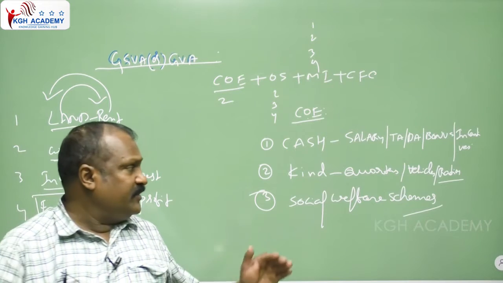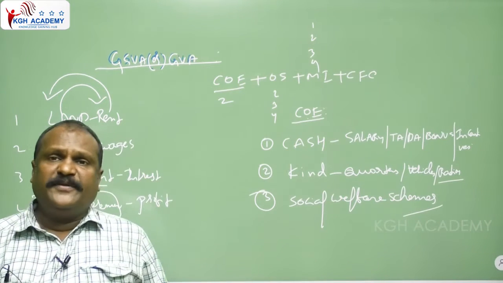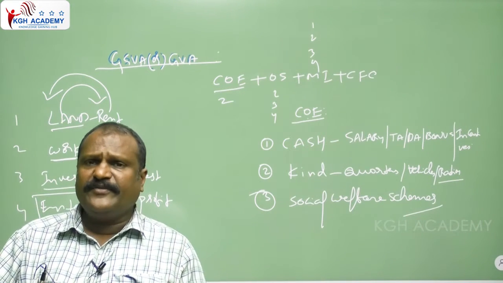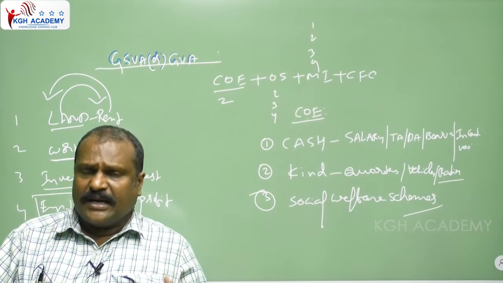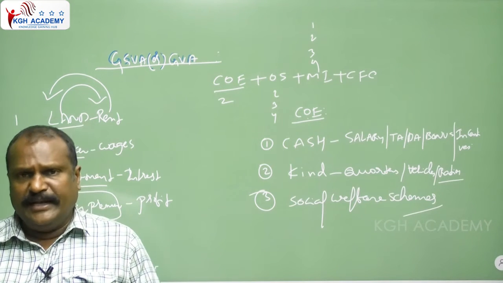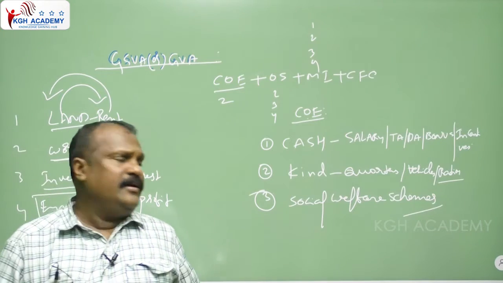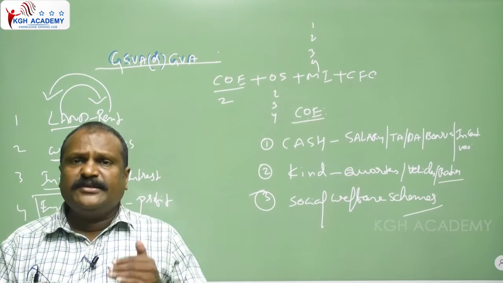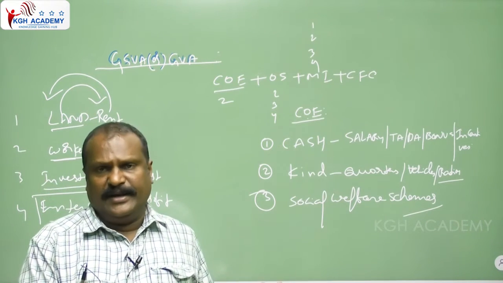Other facilities mean dress allowances: uniform cloth is given twice a year. These things are provided in kind only.